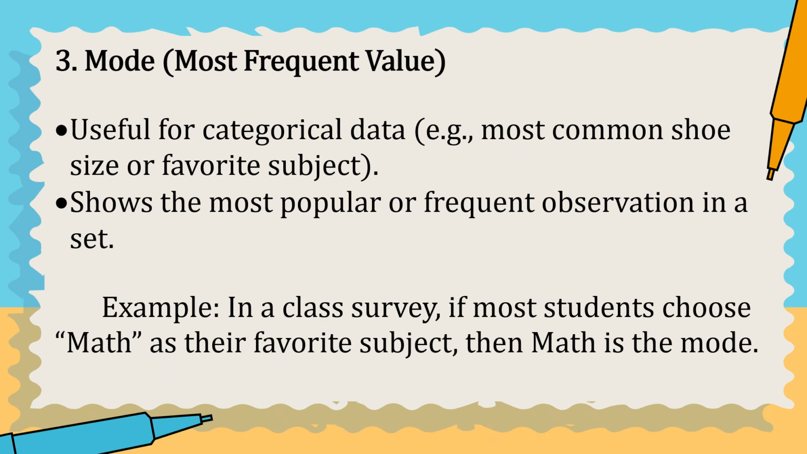The last one is the mode, or the most frequent value. It is useful for categorical data. Example, most common shoe size or favorite subject. It shows the most popular or frequent observation in a set. Example, in a class survey, if most students choose math as their favorite subject, then math is the mode.